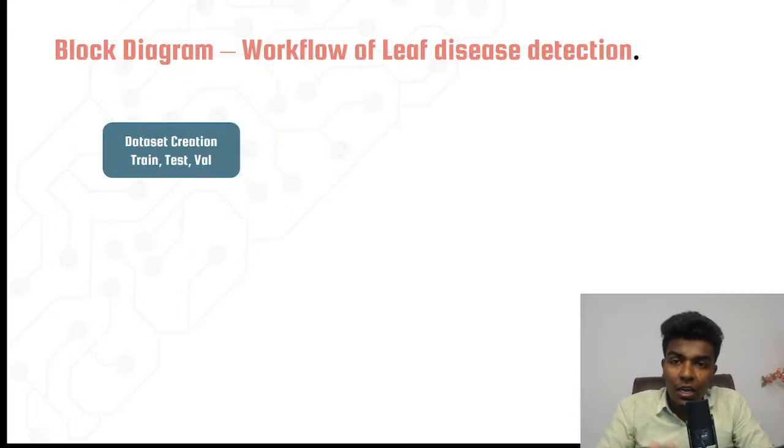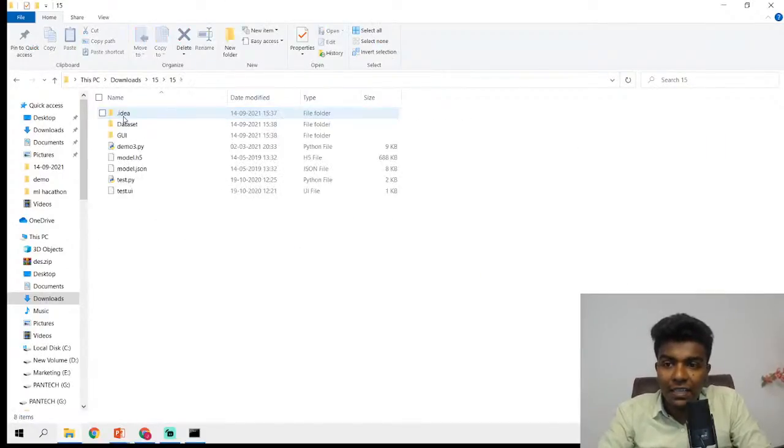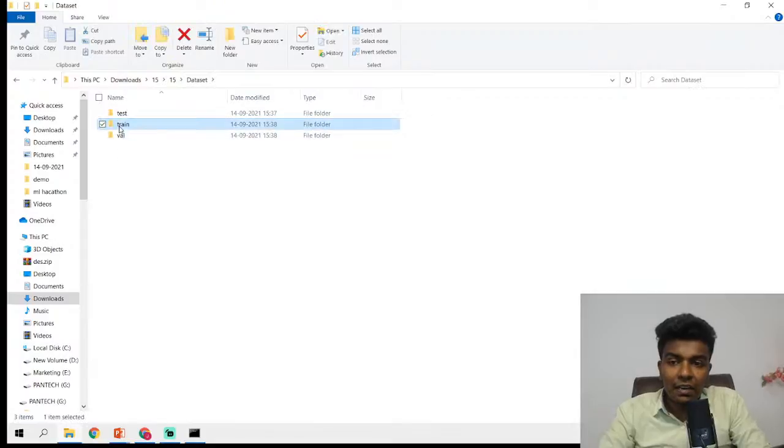Okay, so while talking about the workflow, of course it is going to be the same. First of all, dataset creation. While talking about the dataset, here I have the dataset. The dataset is here, and the train dataset.